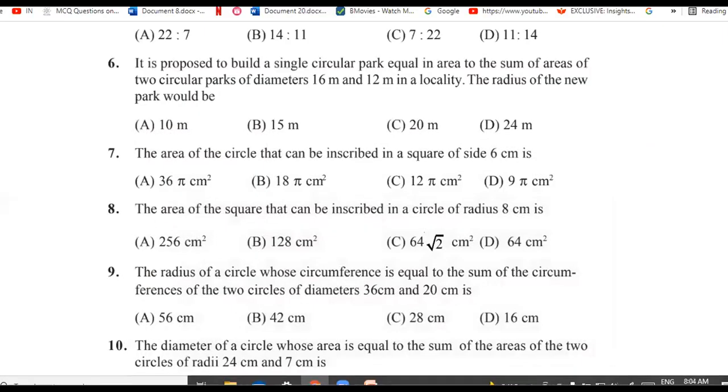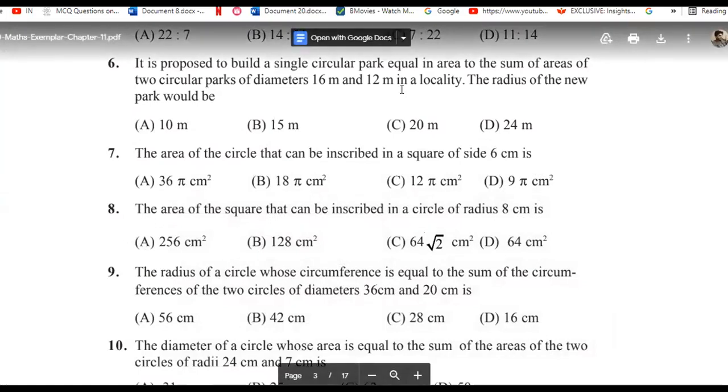Here we have the next question, question 9. The radius of a circle whose circumference is equal to the sum of the circumferences of two circles whose diameters are this one and this one. So what would be the radius of the new circle that is going to have the same circumference?